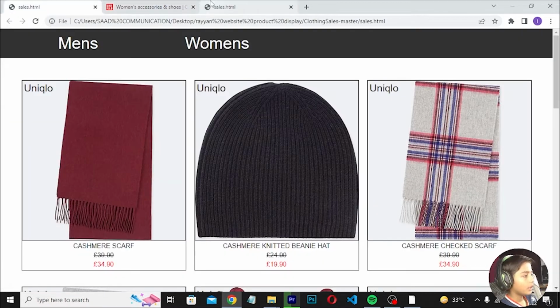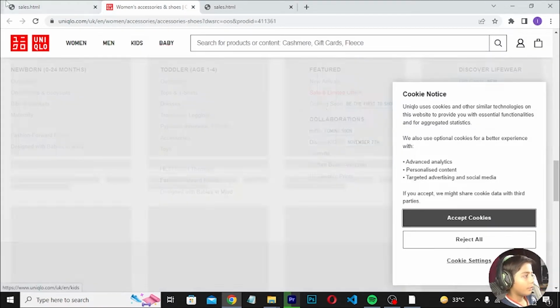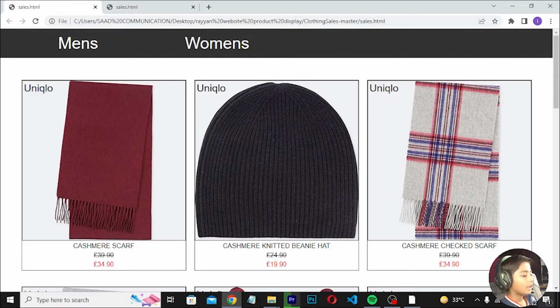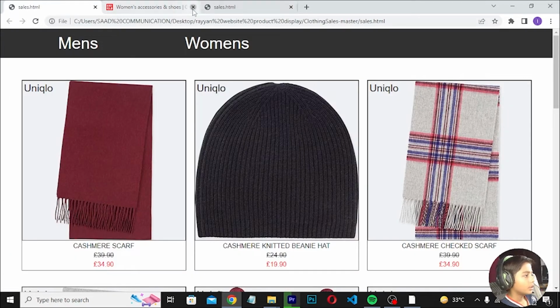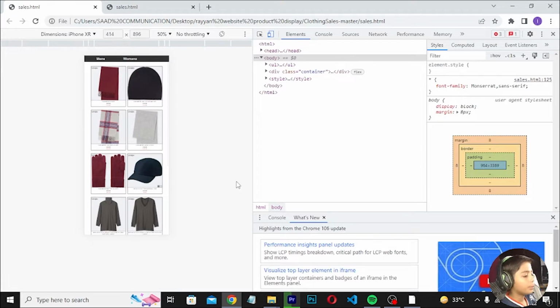And here you can see it. We will like that, and now you can click it. Now here you can see it. Here it comes. So now let's start, and it is responsive like that. So first of all I will go,